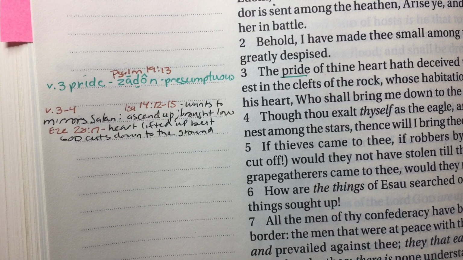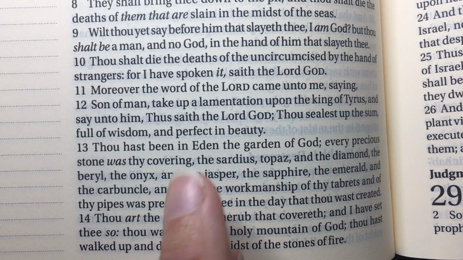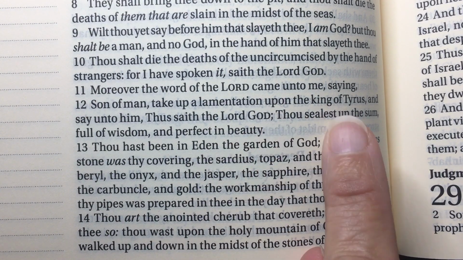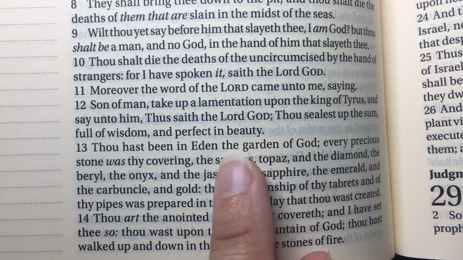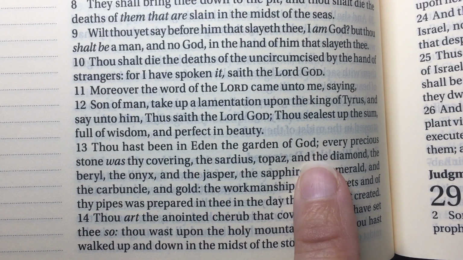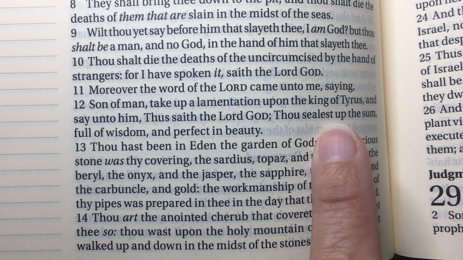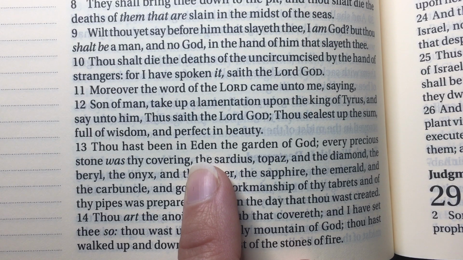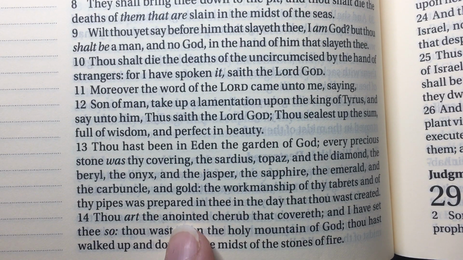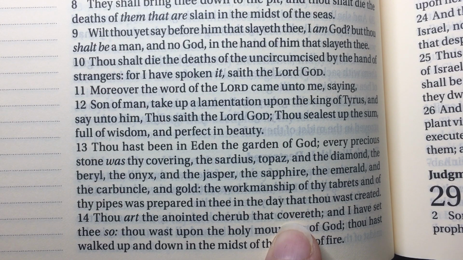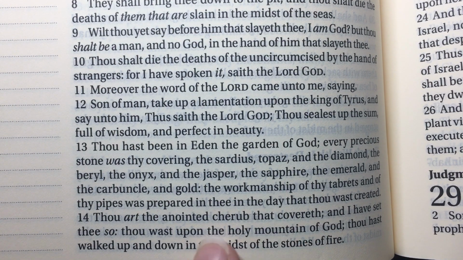So now we can look at Ezekiel 28 verse 17. Just in case you're new to this, this is a lamentation. This is Ezekiel 28 verse 12. Lamentation upon the king of Tyrus, and it's talking all about it, and you think, well, maybe he's just talking about an earthly king, but then it says, thou hast been in Eden in the garden of God. This is really God saying the power behind the king of Tyrus is Satan, because no mere mortal would be in Eden in the garden of God. It says that he was the anointed cherub that covers, and if you look in Exodus, the anointed cherub that covers was over the Ark of the Covenant. There was that mercy seat with two anointed cherubs that cover. So that's back in Exodus.